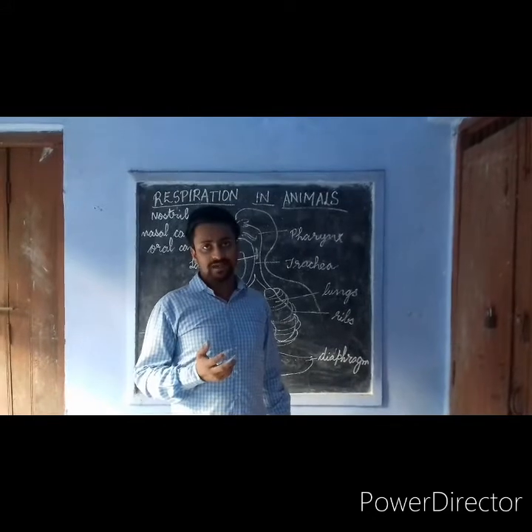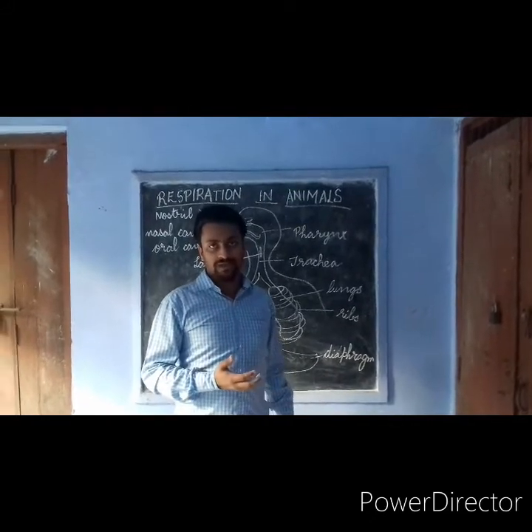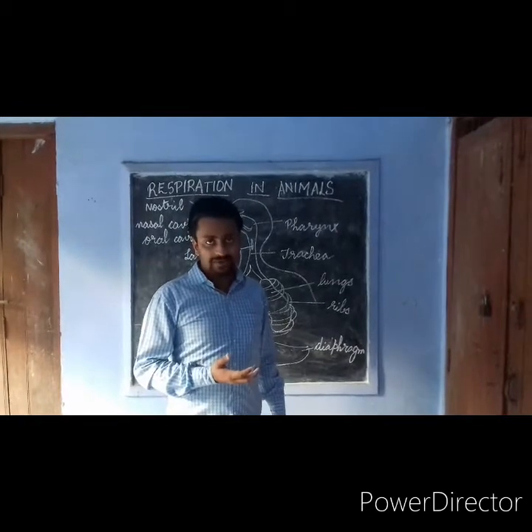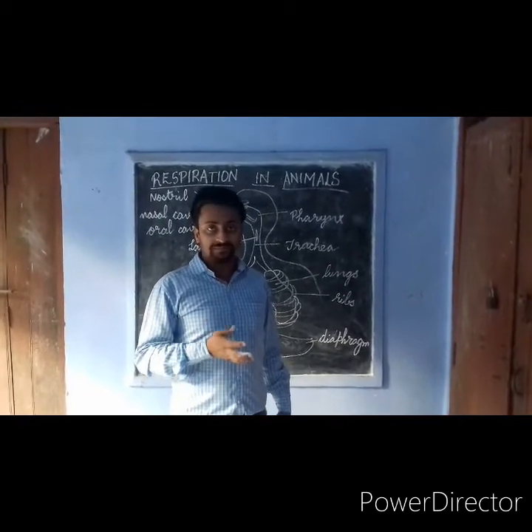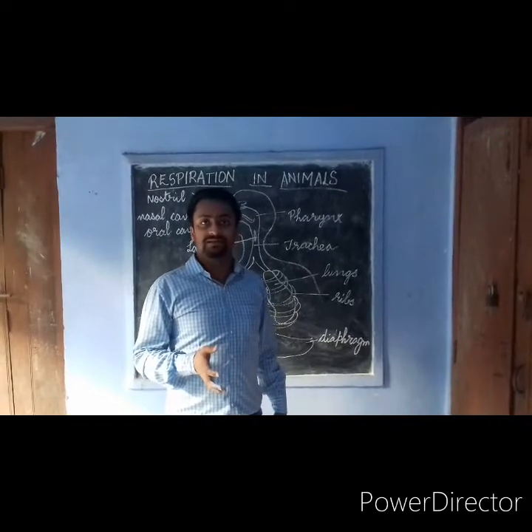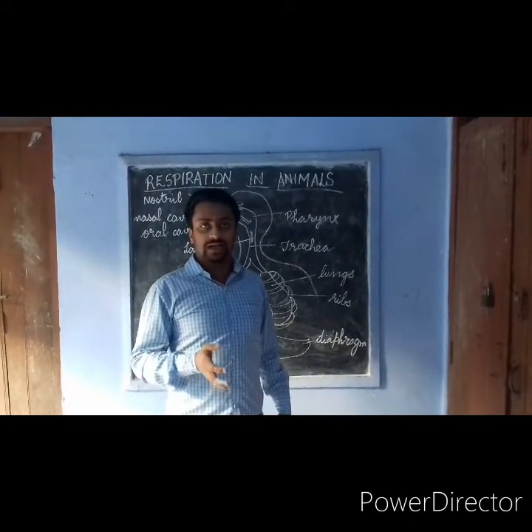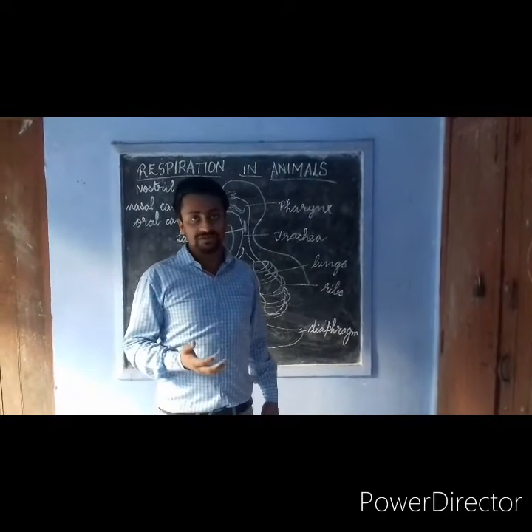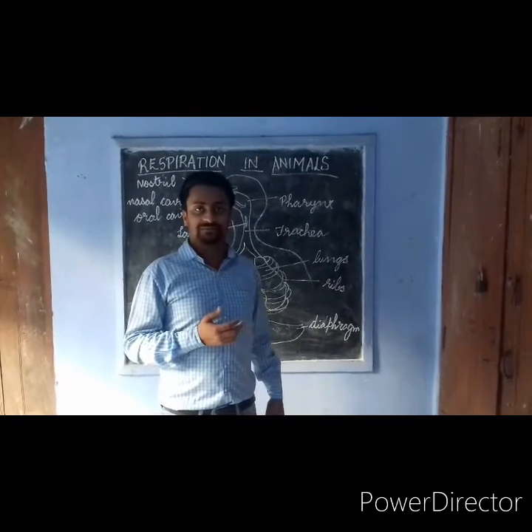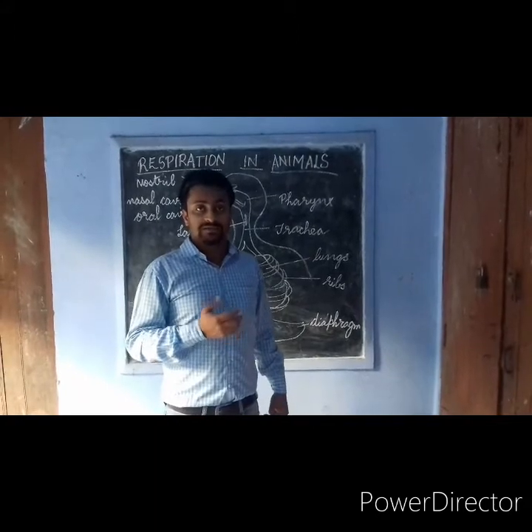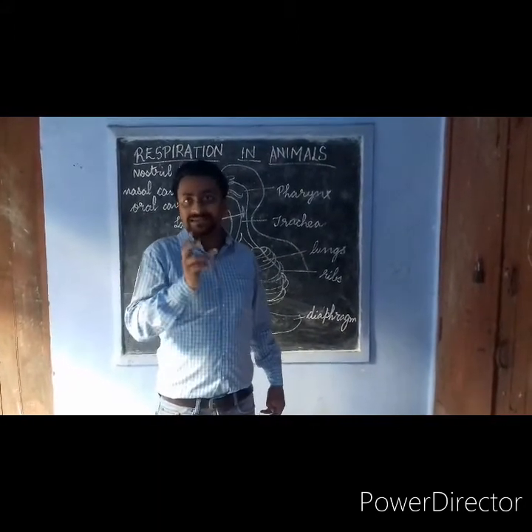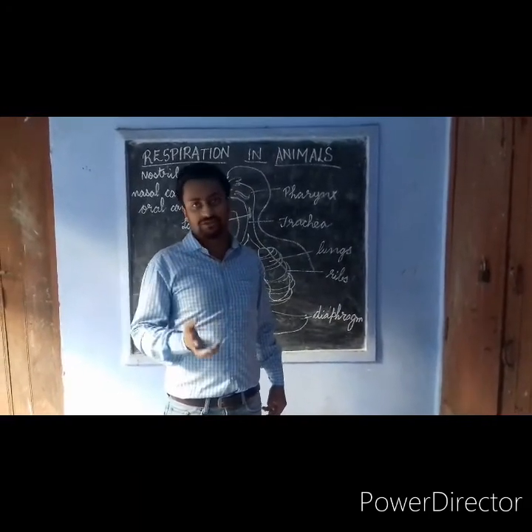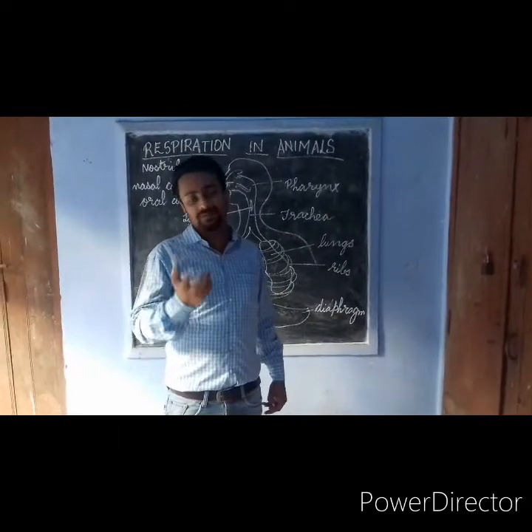Amoeba lives in water, and water has oxygen present in it. This oxygen simply diffuses into the cell, and as a result of the process of respiration, carbon dioxide is produced and expelled from the cell. Since the surface area or the cell size of amoeba is very small, the process of diffusion is sufficient to carry out respiration in amoeba.